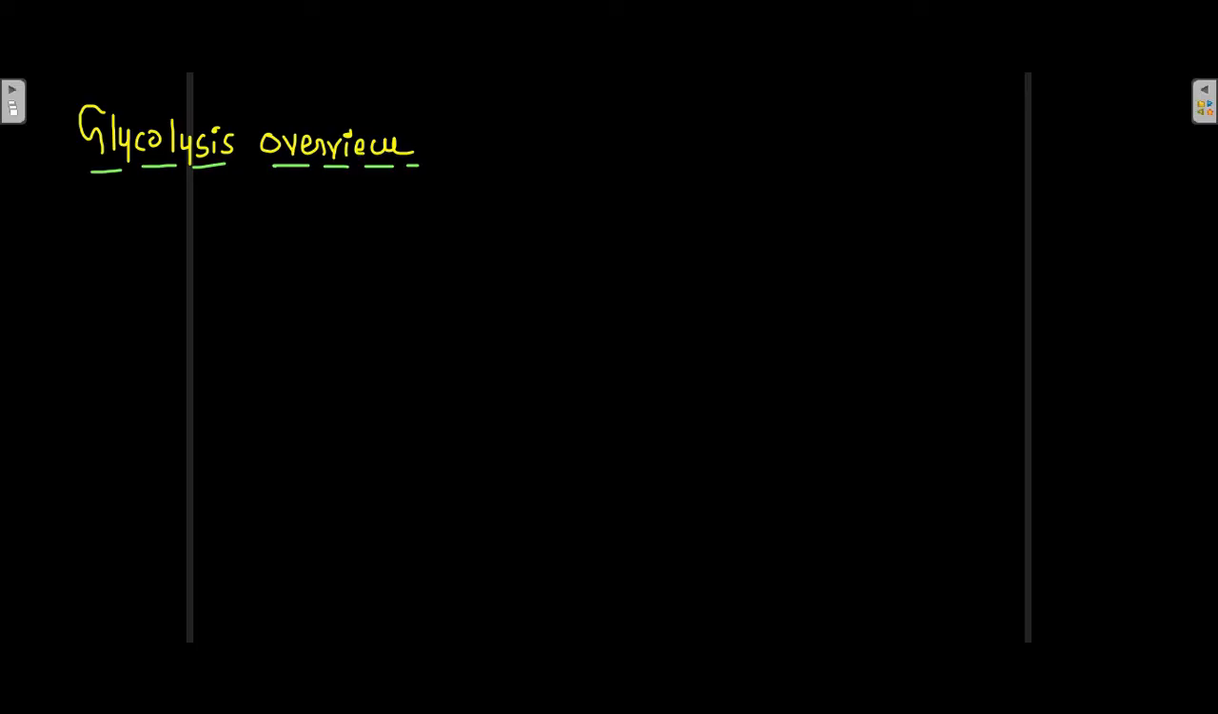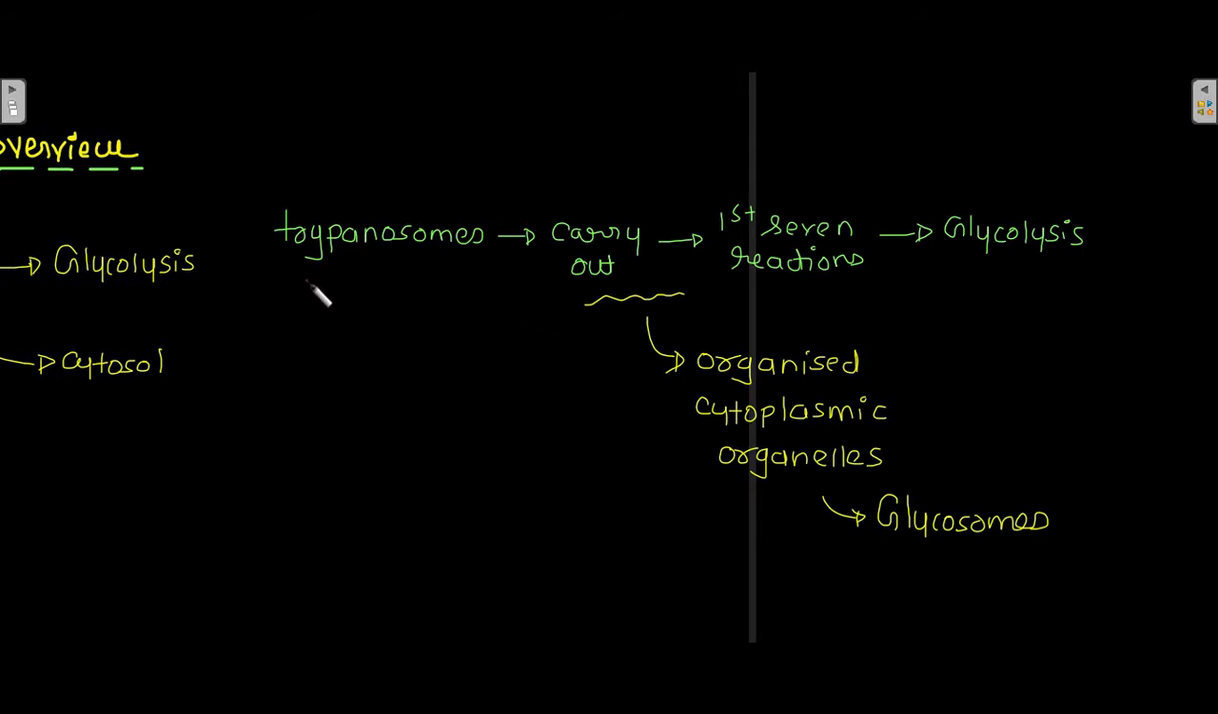Glycolysis overview. Now all the enzymes of the glycolysis are found in the cytosol. Now there are certain trypanosomes that carry out the first 7 reactions of the glycolysis in an organized cytoplasmic organelles known as glycosomes.